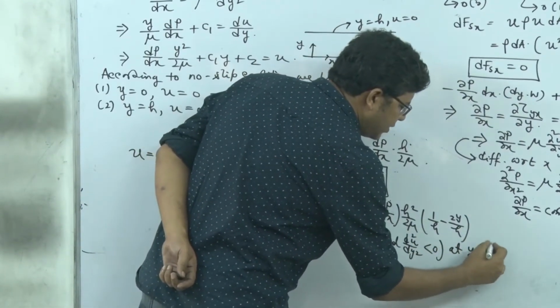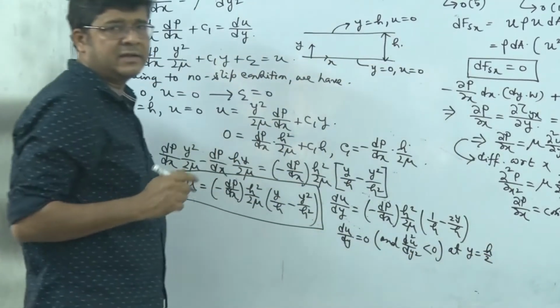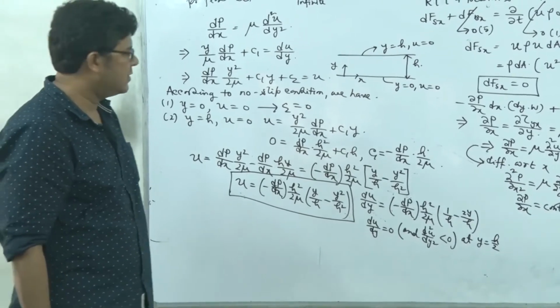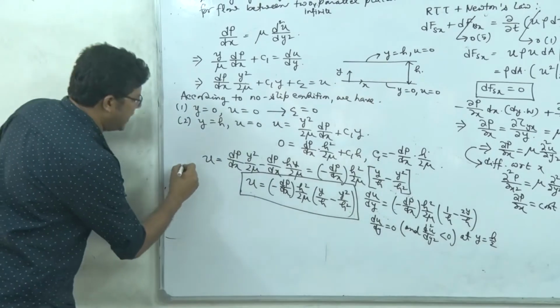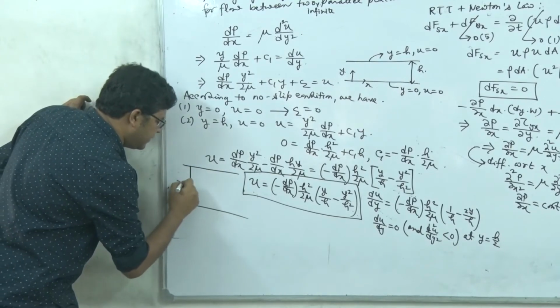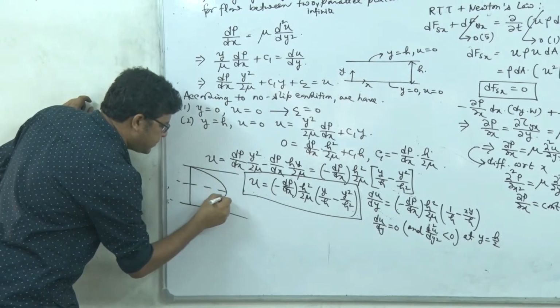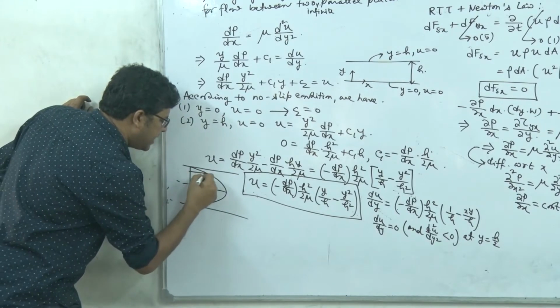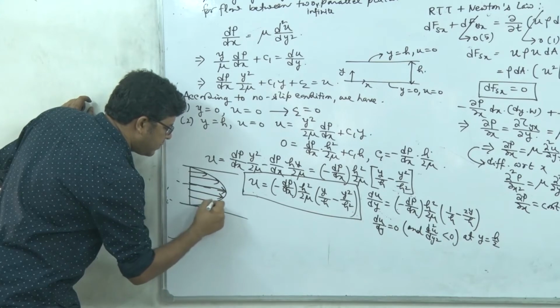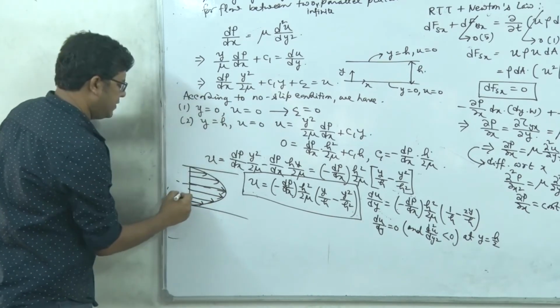That is the center line. So the center line is a point of maximum velocity, right? And our velocity profile will be simply like this, a parabolic velocity profile.